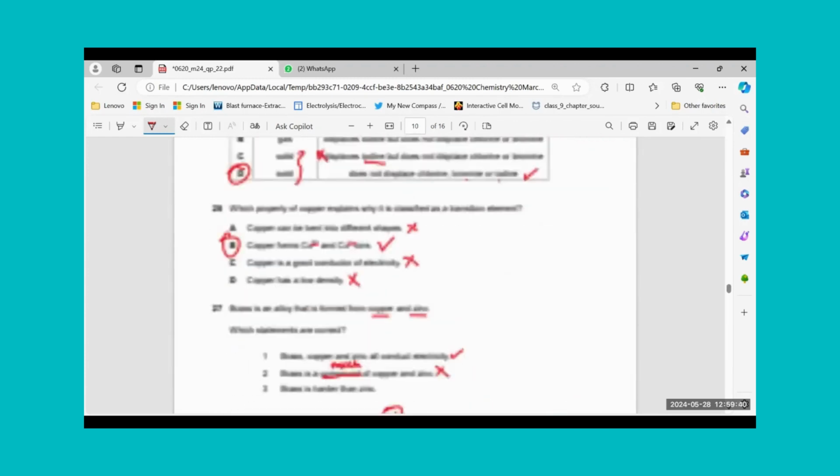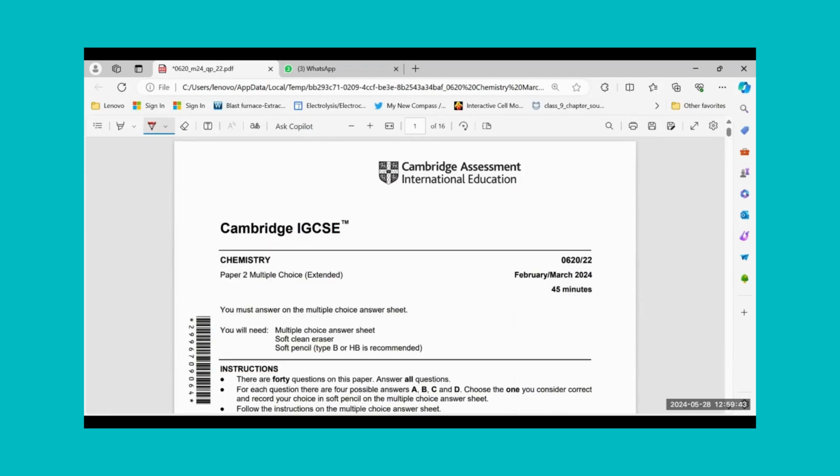Here I'm ending Feb March 0620 paper 2 MCQs.